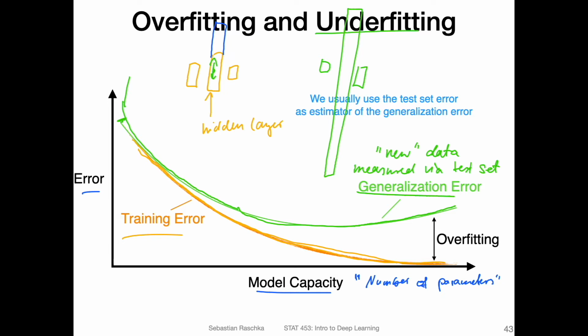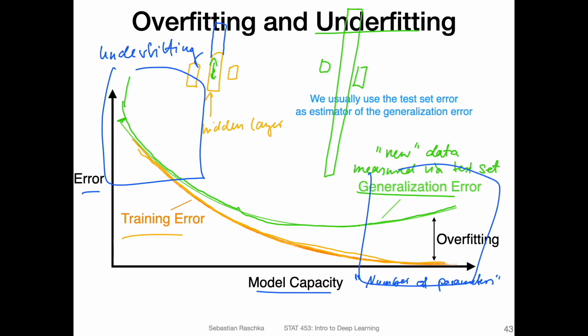One more thing, underfitting. Underfitting usually means the model is not complex enough to capture the trends in the data. So here in this region we can maybe say that this is underfitting. And here on the right hand side this would be overfitting.